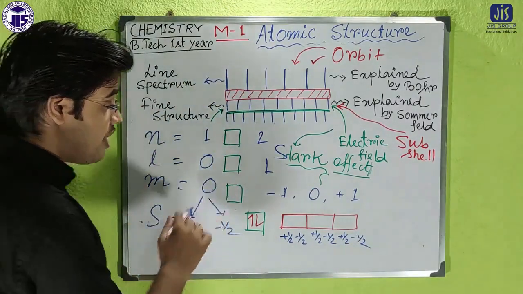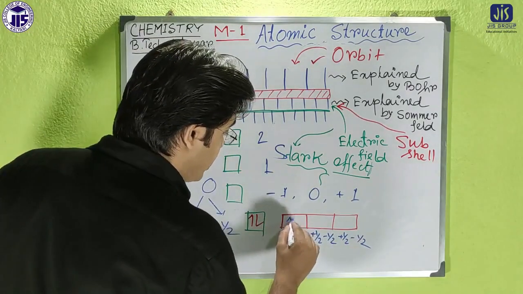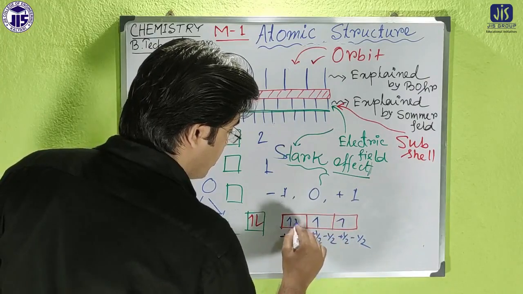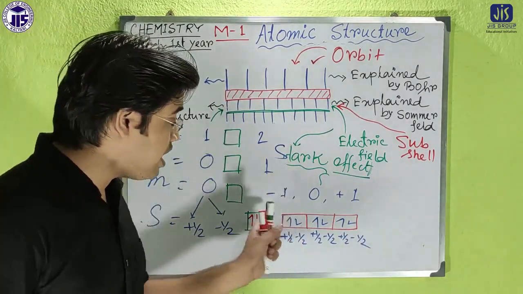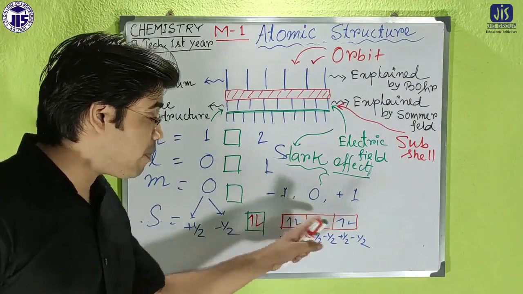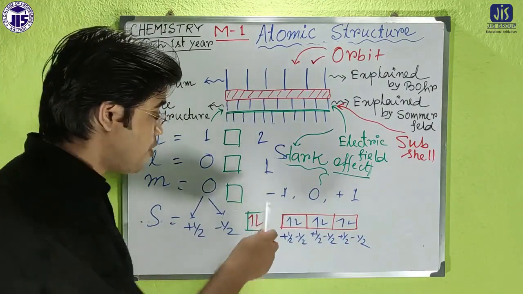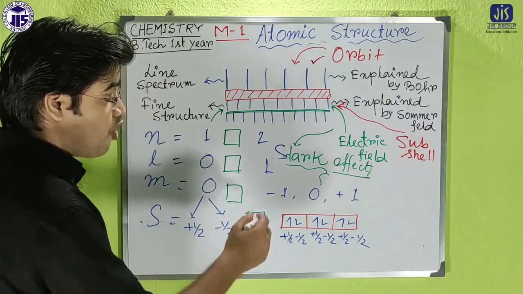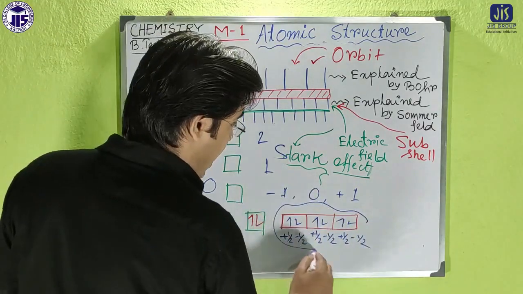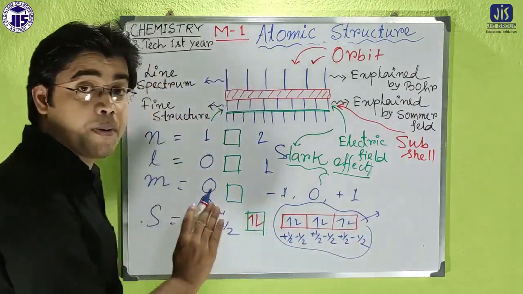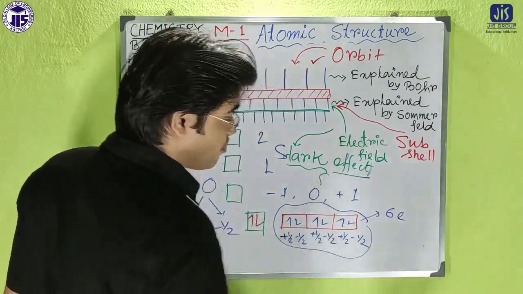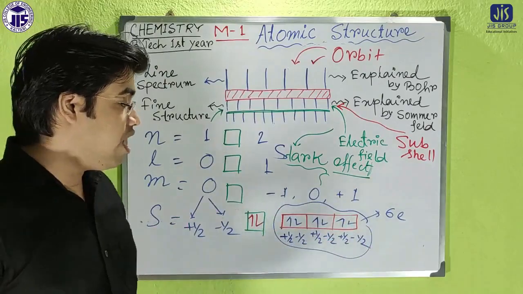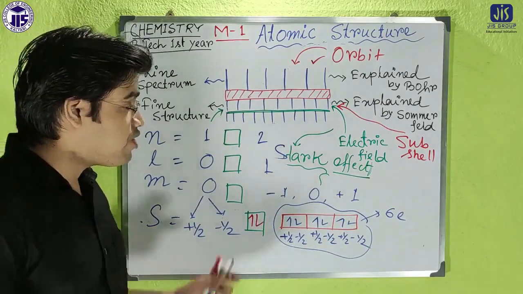Okay, so now in each and every case, what will we get? We will get 3 electrons, and then again 3, so the total will be 6 electrons. So each and every orbital has 2 electrons, in opposite directions. So that means from here we can consider that the maximum carrying capacity of the p orbitals will be 6 electrons.